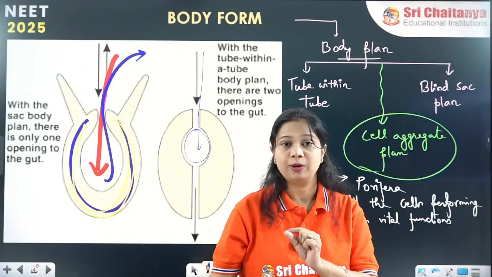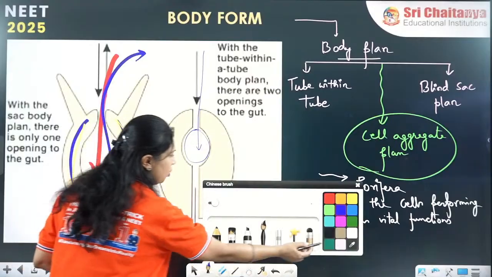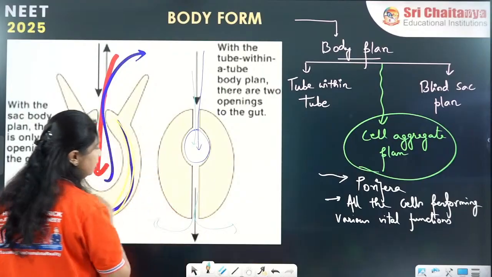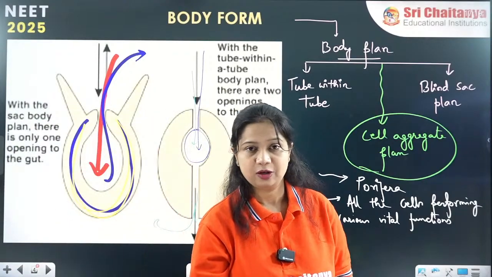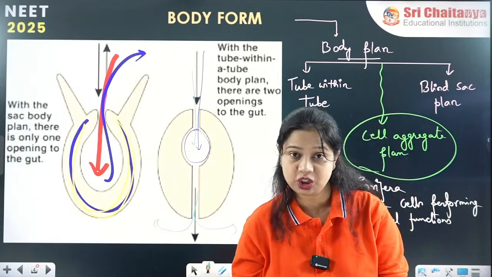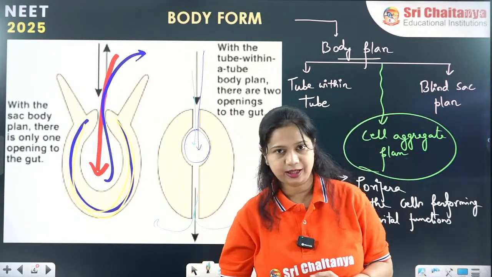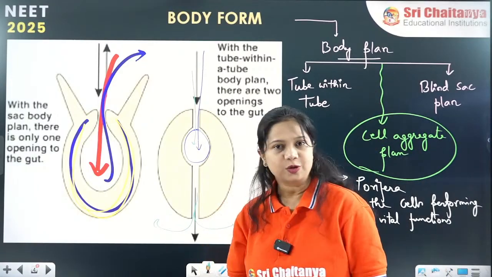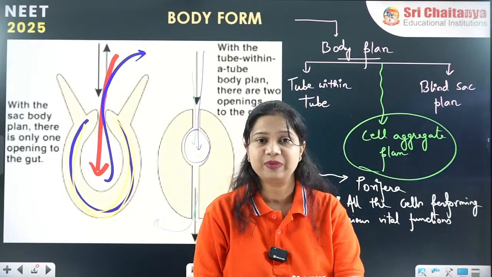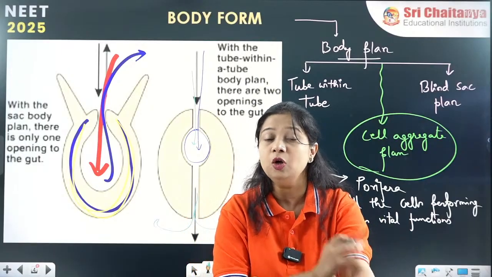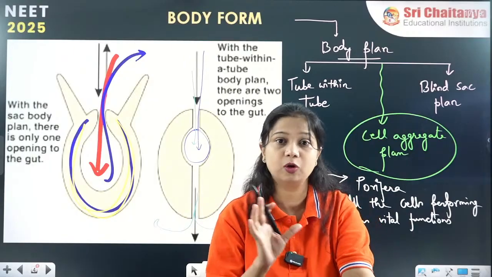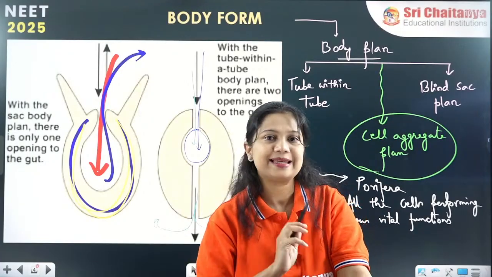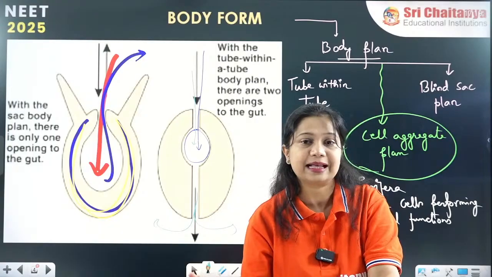So tube within tube has two separate openings. One opening here for the process of ingestion, another opening here for the process of egestion. So two separate openings for ingestion and egestion is called the tube within tube body plan. Okay, very simple. Blind sac body plan has a single opening which is acting both as the mouth and anus, both for ingestion and egestion. Tube within tube, there are two separate openings. One is acting as the mouth, another is acting as the anus.